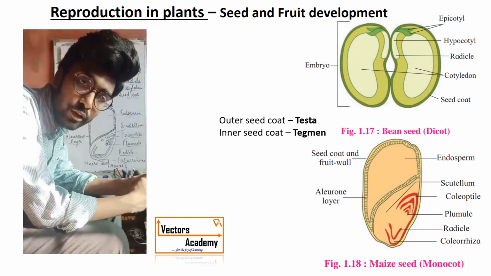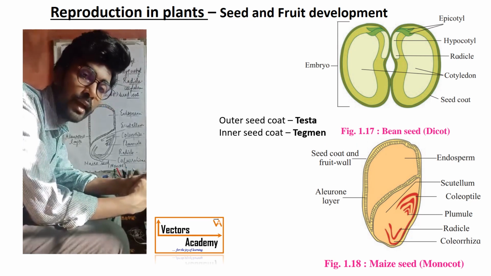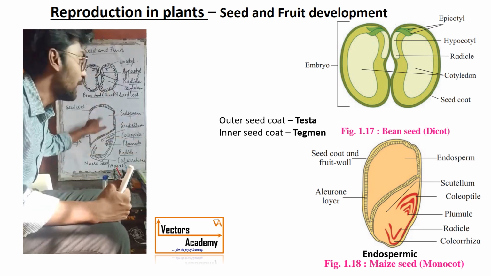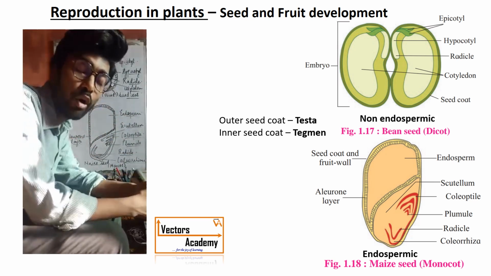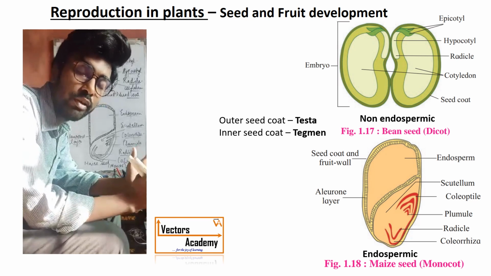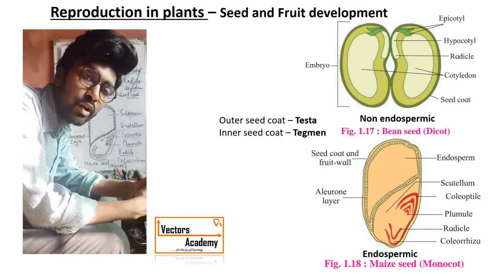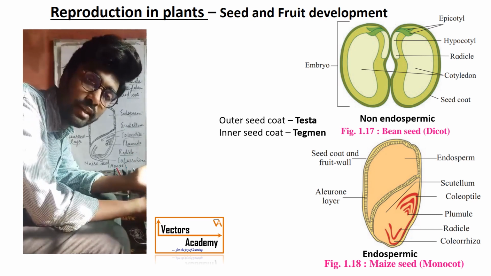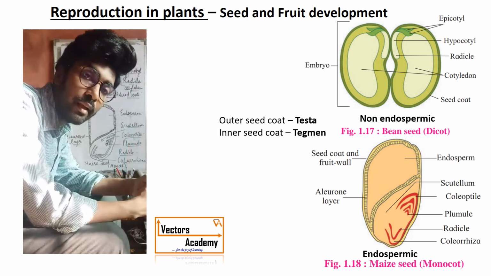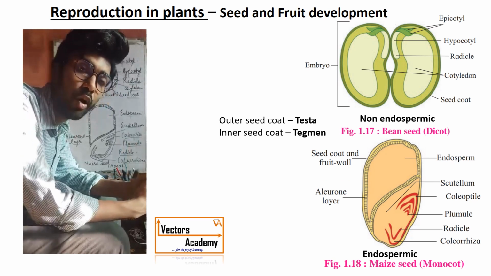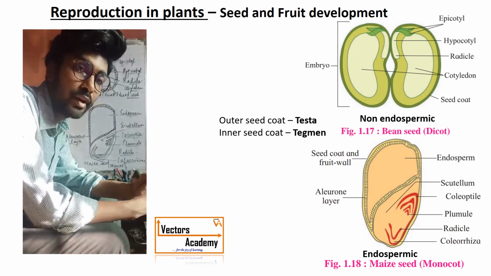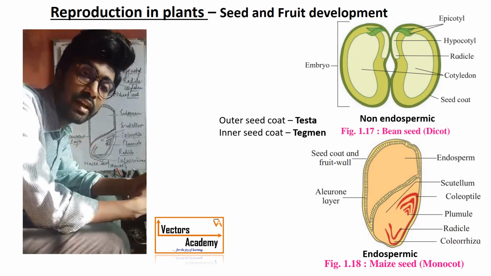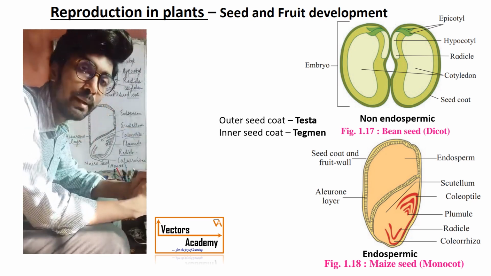Now, on the basis of the endosperm, seeds are of two important types: endospermic seed and non-endospermic seed. What do you mean by endospermic seed? The seed which contains the endosperm is called an endospermic seed. The endosperm is where the reserve food material is stored. Such a seed is called an endospermic or albuminous seed. The best examples are maize, castor, etc.